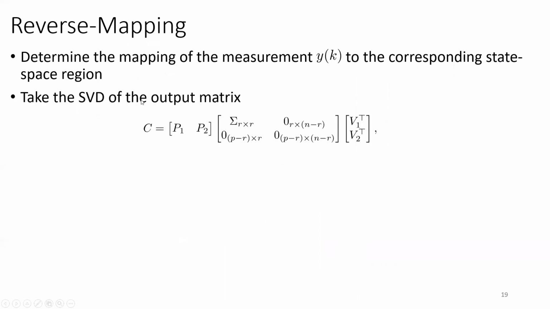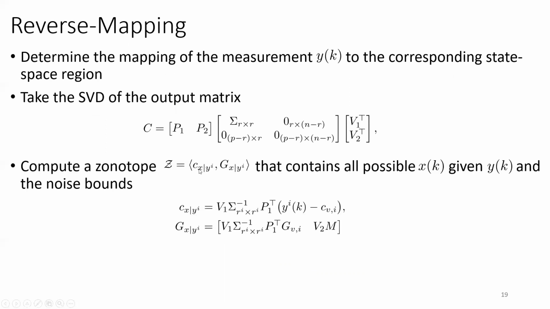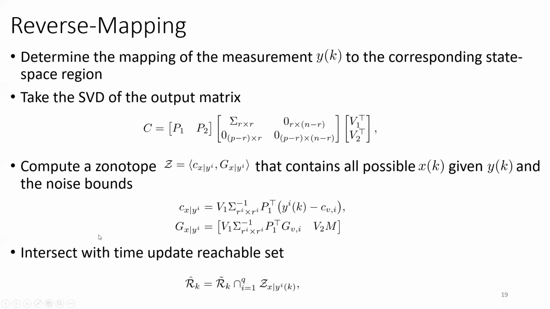So we take the SVD of the output matrix, and then we compute a zonotope x given y that contains all possible x given y and the noise bound. And then we intersect it with the time update reachable set.